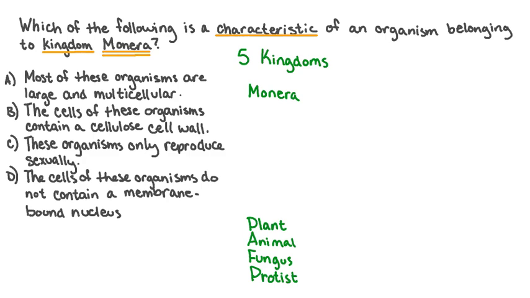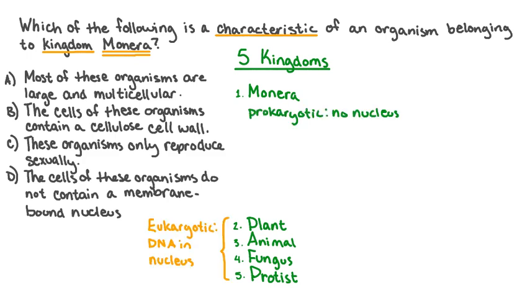The American botanist Robert Whitaker is credited with developing the 5 kingdom system. The 5 kingdoms into which he divided all living organisms are Monera, plant, animal, fungus, and protist. The main difference that sets members of kingdom Monera apart from the other 4 is that all Monerans are prokaryotic organisms, meaning that their cells do not possess a nucleus or other membrane-bound organelles.